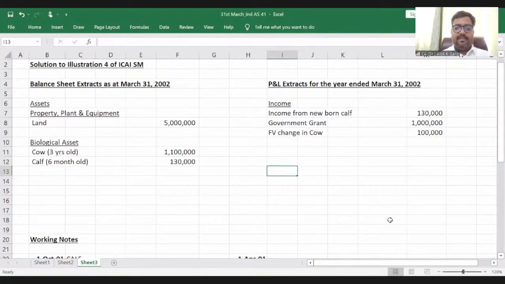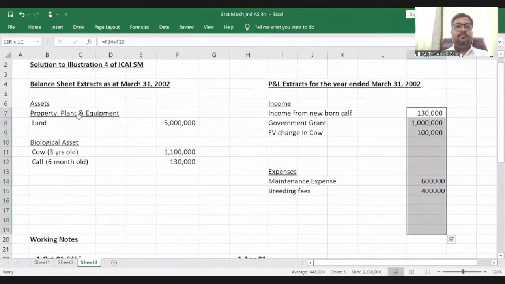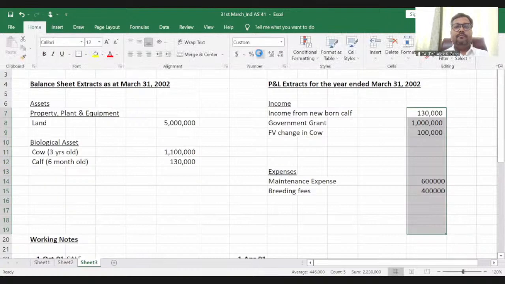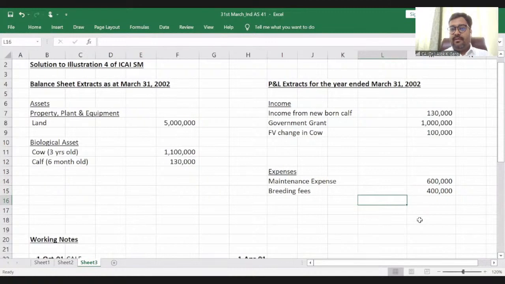Some maintenance expenses are given, and the breeding fee was also given. 6 lakh rupees was maintenance expenses and 4 lakh rupees was the breeding fee, right? Six lakh and 4 lakh is the expenses.